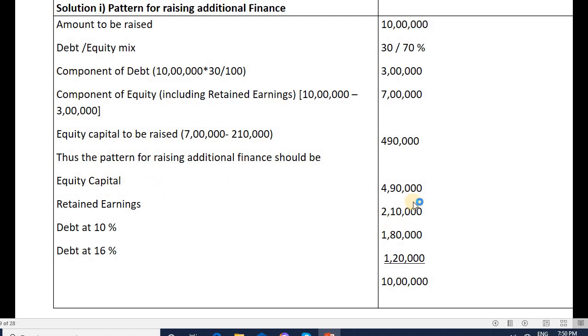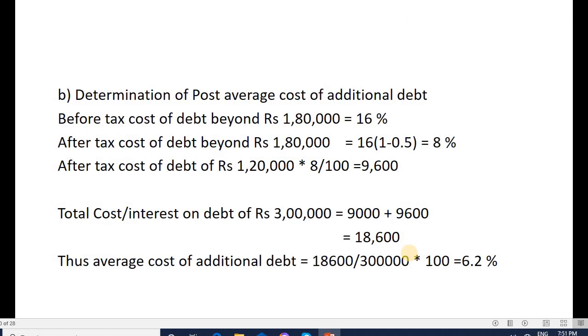So the pattern is this: 4 lakh 90,000 equity, retained earnings 2 lakh 10,000, debt at 10% because 2 slab rates are given. 1 lakh 80,000 is raised at 10% and the remaining 1 lakh 20,000 is raised at 16%. So the total capital to be raised is 10 lakh. Now we need to calculate the post-tax average cost of additional debt. Before tax cost of debt beyond 1 lakh 80,000 is 16%, up to 1 lakh 80,000 is 10%. After tax, the 16% will be 8%.